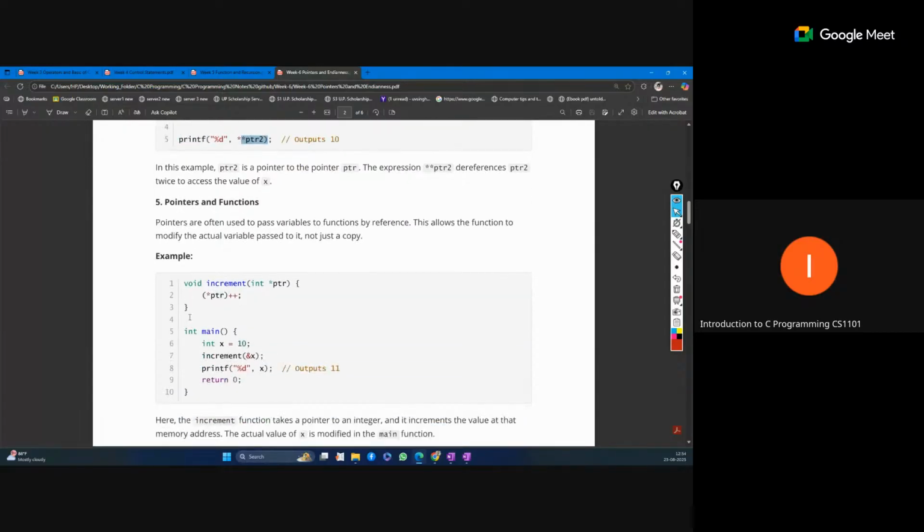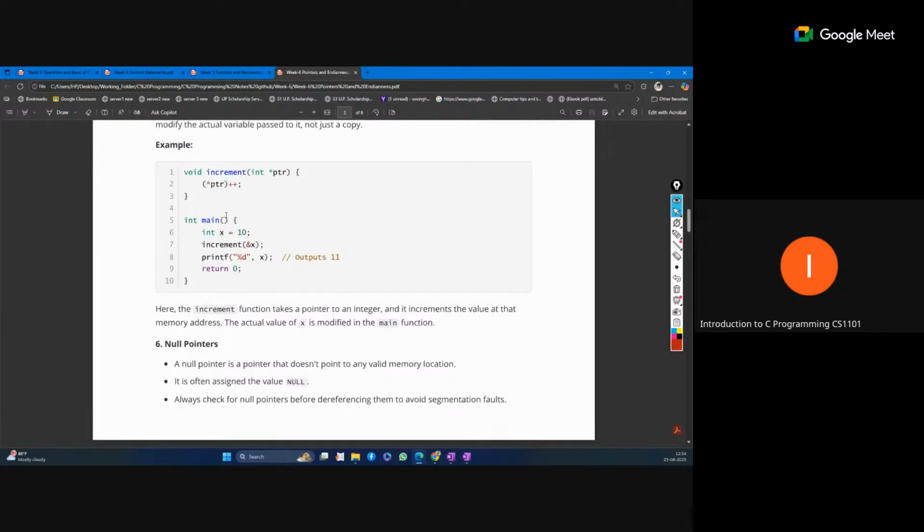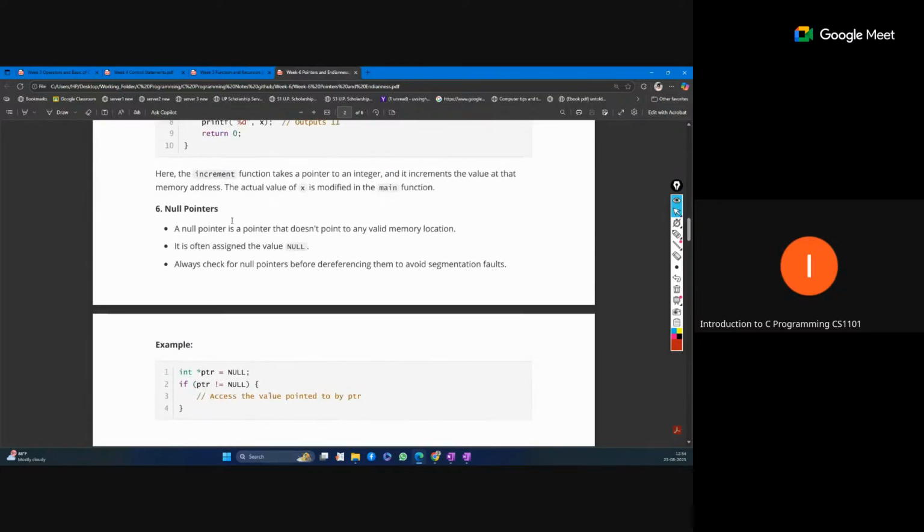Pointers and functions: we can pass a pointer inside a function, and we can directly access the memory value and update it directly. A null pointer is a pointer that doesn't point to any valid memory address, so we generally assign the null value to it. Suppose we have created a pointer but it does not contain any memory address, we can initially assign it the null value. Otherwise a garbage value may be there.